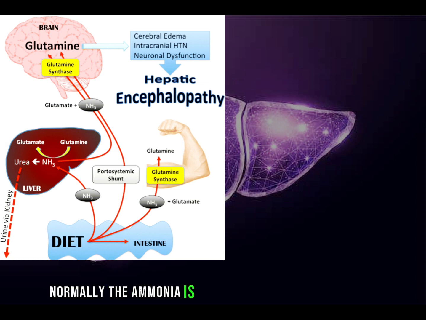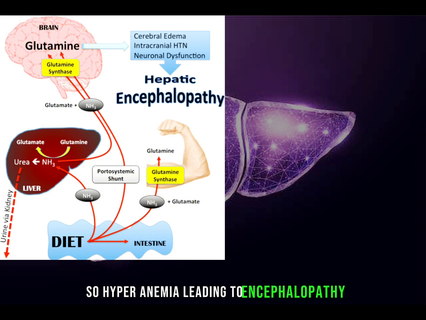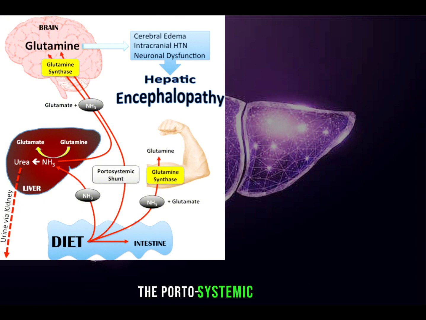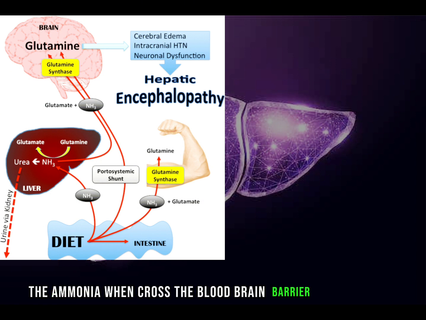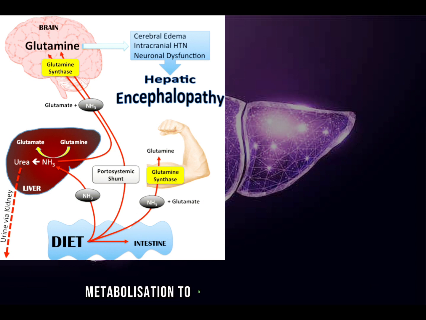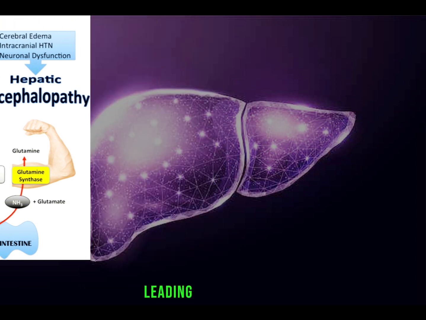Normally the ammonia is detoxified by the liver to urea, but with liver cell failure there is hyperammonemia leading to encephalopathy. The portosystemic shunt also increases the ammonia in the circulation. When the ammonia crosses the blood-brain barrier, it is metabolized by the astrocyte cells, leading to brain edema.